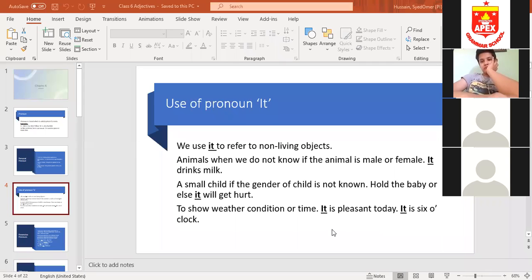Now students, we use it to show weather conditions. It is pleasant today, it is hot, it is cloudy. Like today it was cloudy in the morning, it was raining. So we use it to refer to weather conditions, and to refer to time. It is 2 o'clock, it's too late, I have to go, things like that.